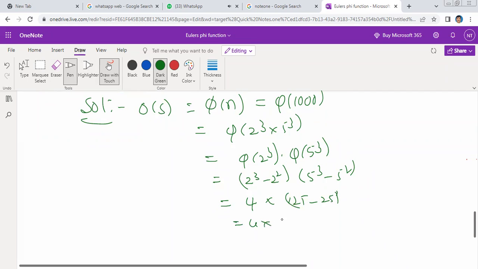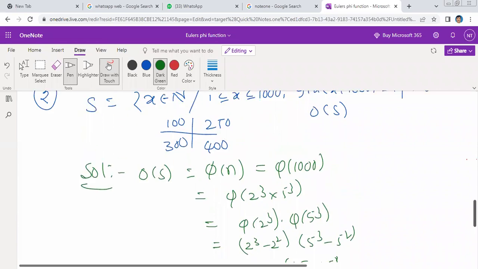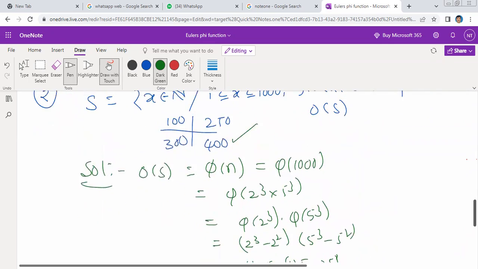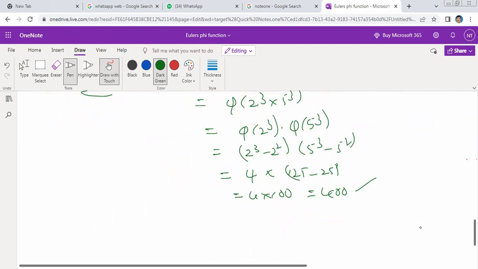Therefore, 4 into 100 is equal to 400. Therefore, the number of elements in that set, pi of 1000, is equal to 400. This is my answer, the fourth option. This is the June 2011 CSIR question.